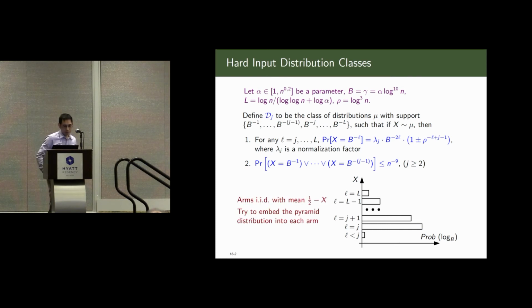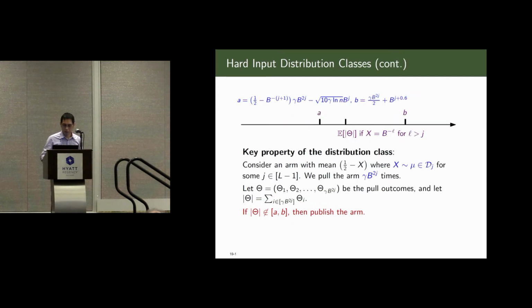Okay, so then we pick each arm i.i.d. with mean 1/2 minus x, where x is distributed like this. Basically we try to embed the pyramid distribution into each arm because this will simplify our analysis and make things i.i.d. If we just pick a pyramid distribution like what I mentioned before, the analysis will be more complicated. Okay, so what's the key property of this input distribution class?